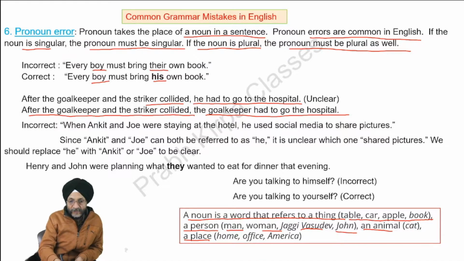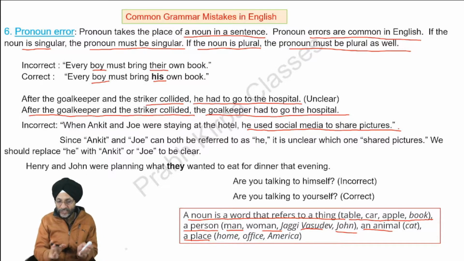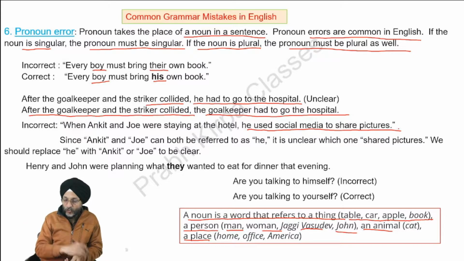If we say when Ankit and Joy were staying at the hotel, he used social media to share pictures. When both these two persons were staying at the hotel, it is not clear who shared the pictures, who used the social media. So we must clarify whether we are talking about Ankit or Joy, because he can be used for both Ankit and Joy. So we will have to clarify. When Ankit and Joy were staying at the hotel, we will write it as Ankit used social media or Joy used social media. We should clarify the same.